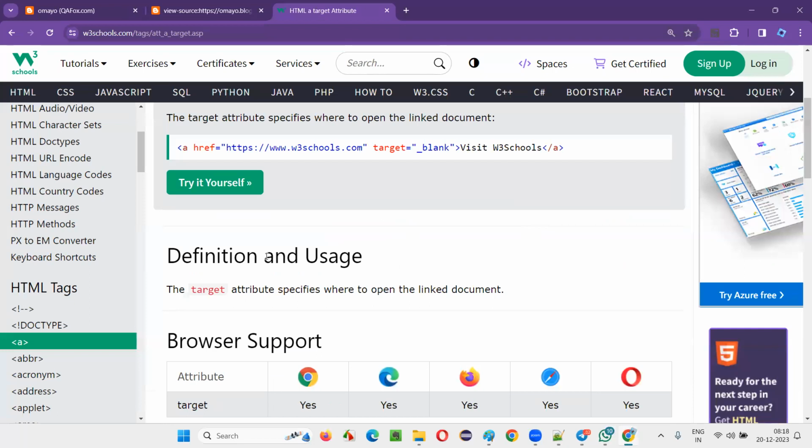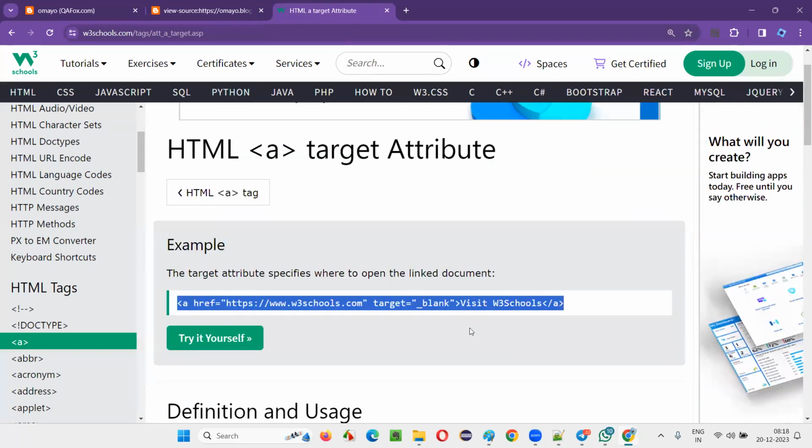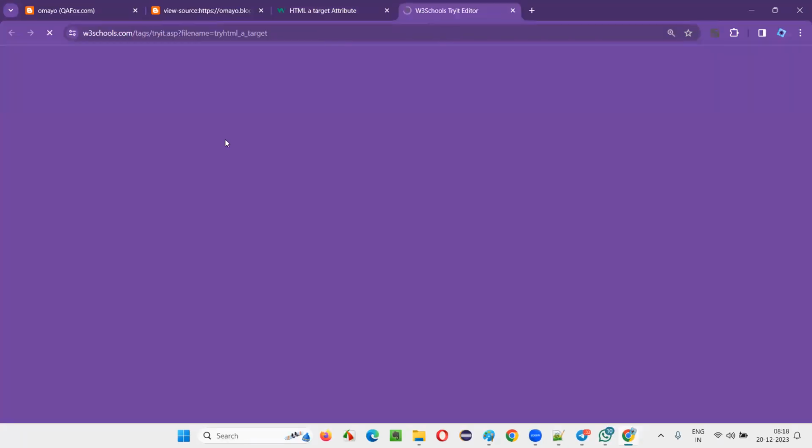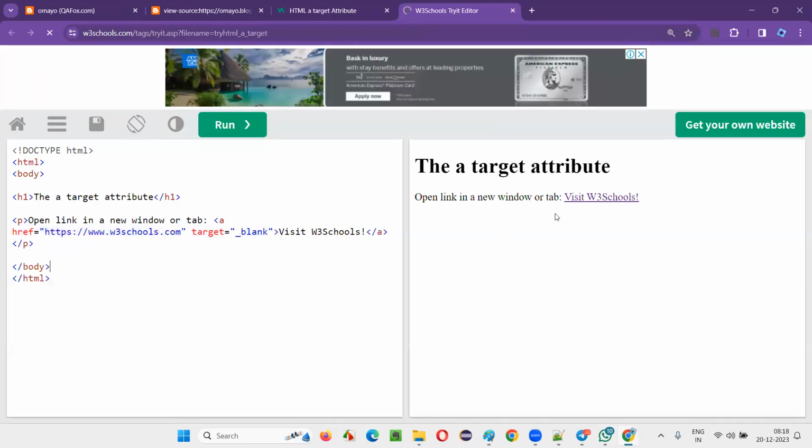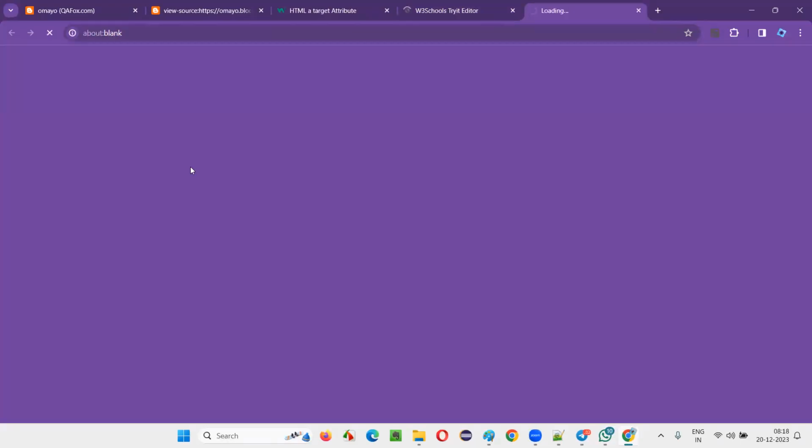For creating the hyperlinks, for example, if you do this, you see, try it yourself, W3Schools. This is the code they have written. You see, anchor tag they have used, href, they have given some URL, and target underscore blank. When you click on this, it will open that website page.